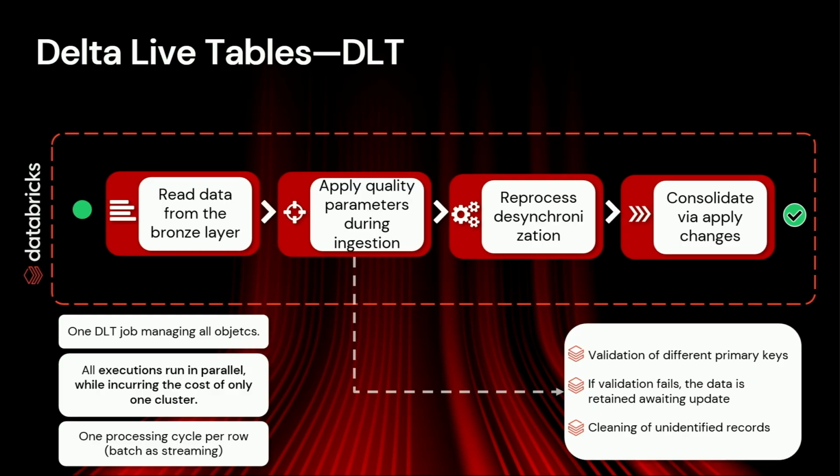Another good part is one processing cycle per row. We consider a batch as a stream, so only the good data goes ahead in this process. We don't need the reprocessing anymore, like in our on-premises process where we reprocessed the last 90 days. Here, the consolidation update is performed only with the new data.